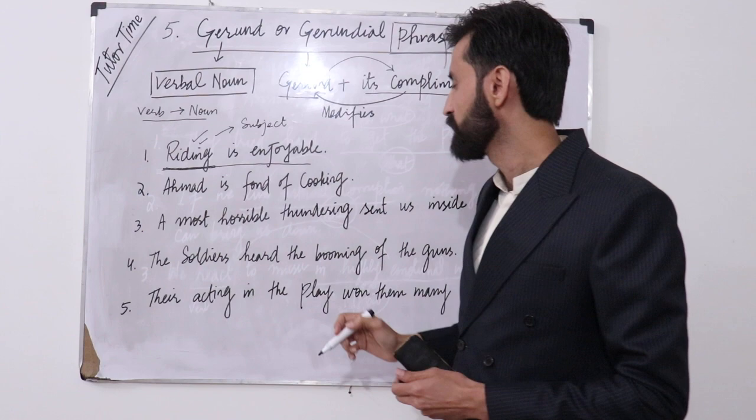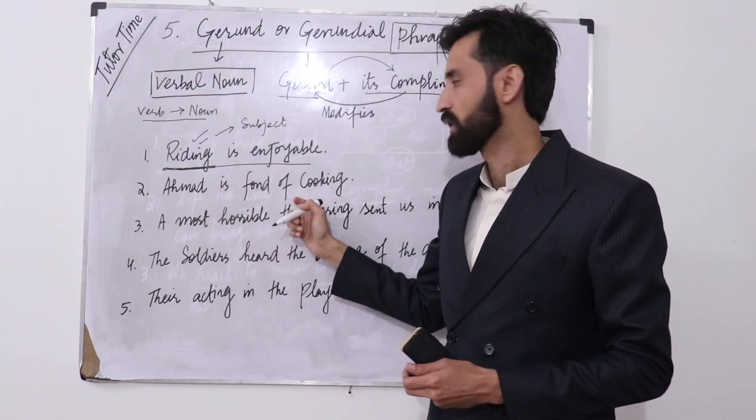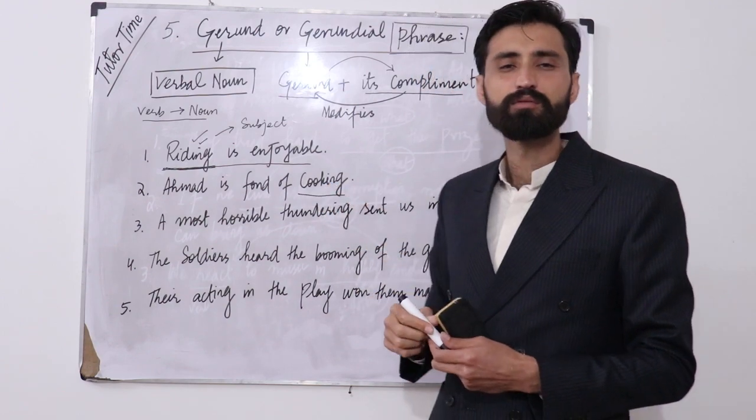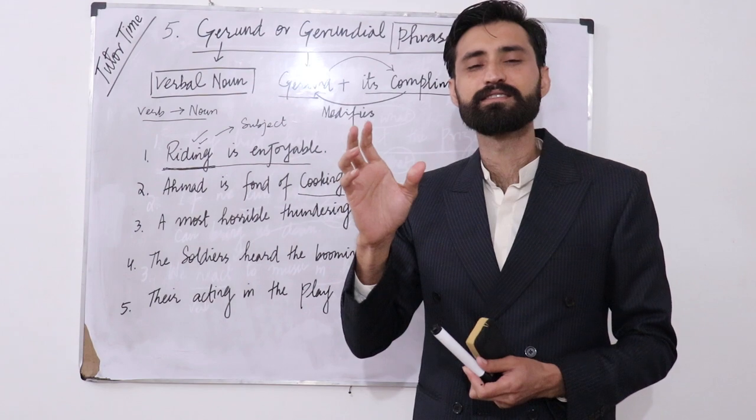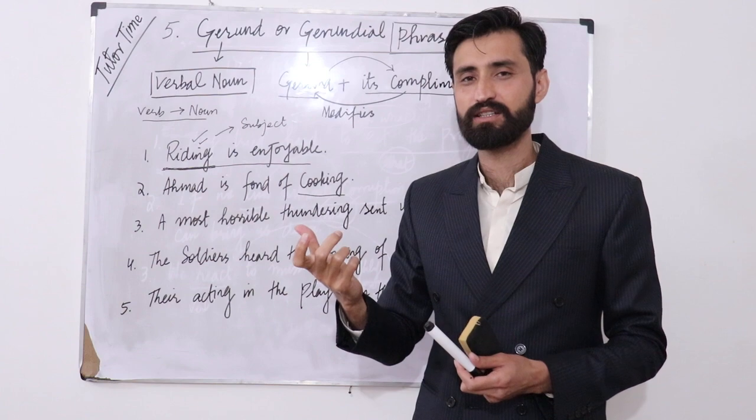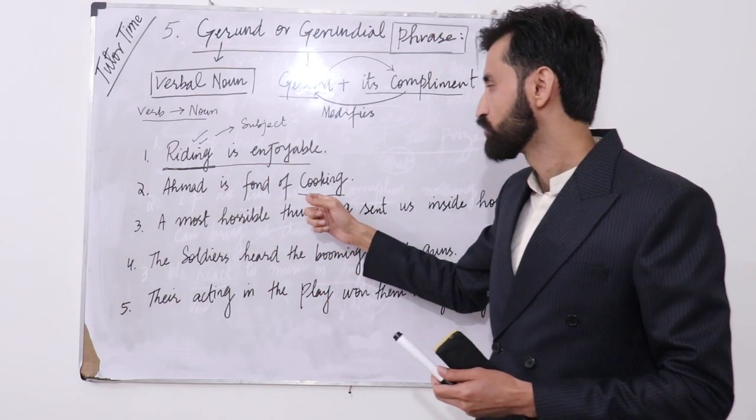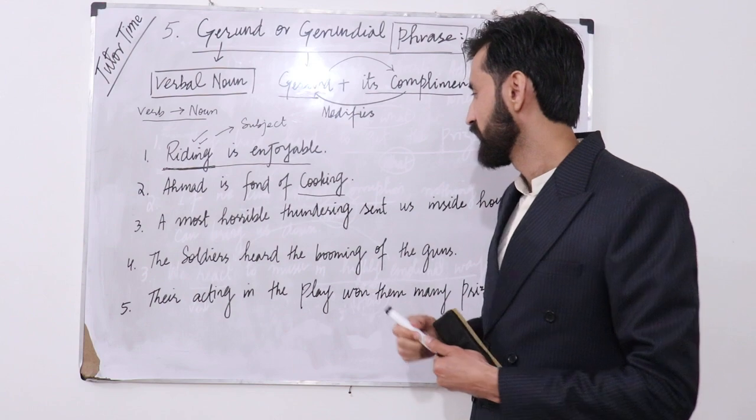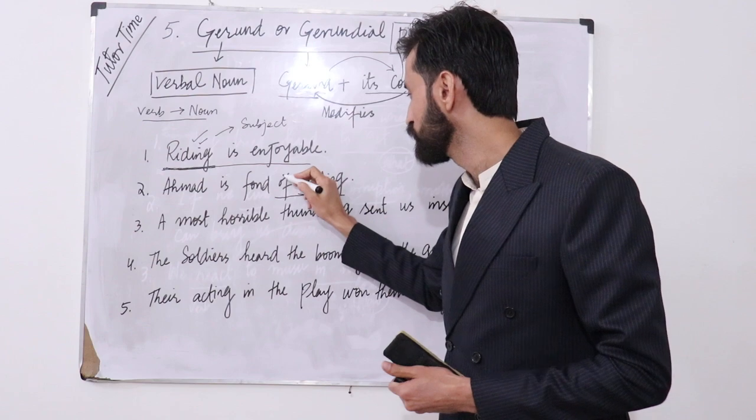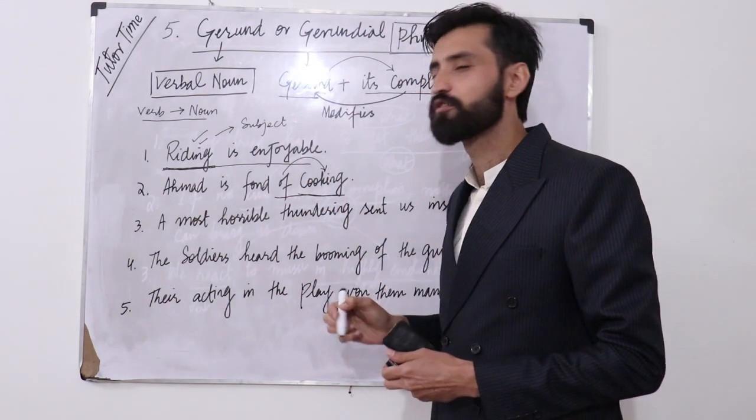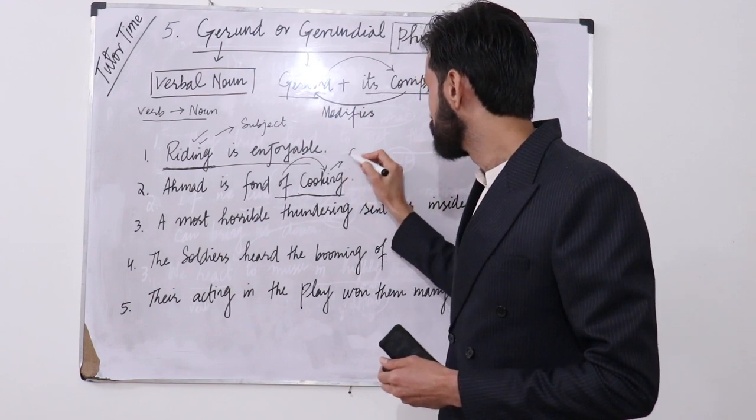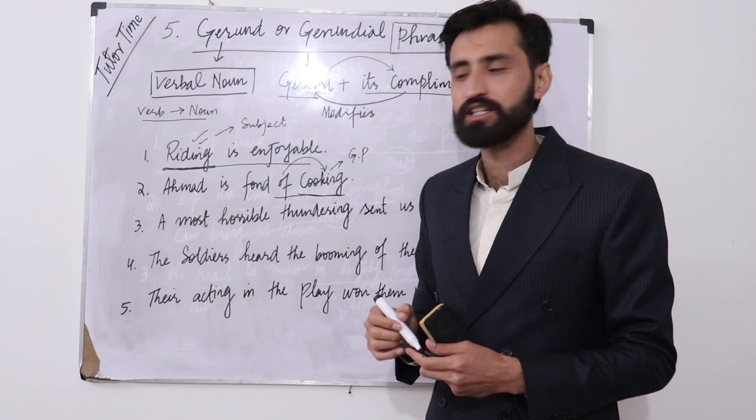अब दूसरे एग्जांपल में देखते हैं, Ahmad is fond of cooking. Now here in this sentence the word cooking is most of the time used as a verb, but here it is used as the name of an activity. So that is why it's a verbal noun. So we can say that this is a gerund, and fond of cooking. So this gerund is used as the object of preposition of. So this entire thing is a gerund phrase or gerundial phrase.